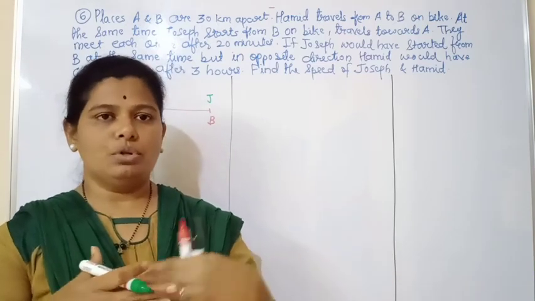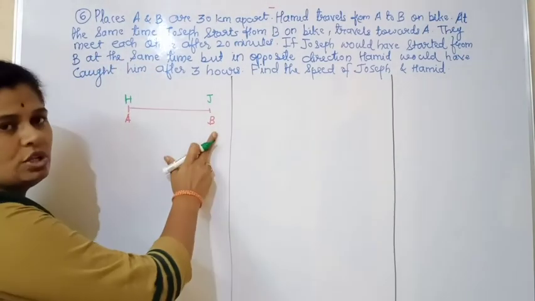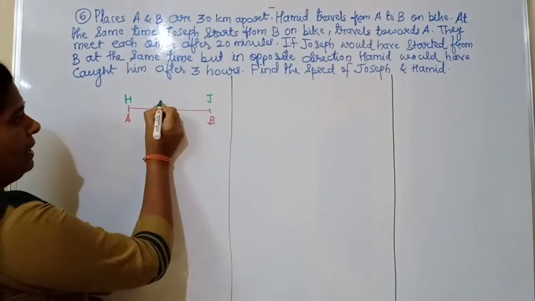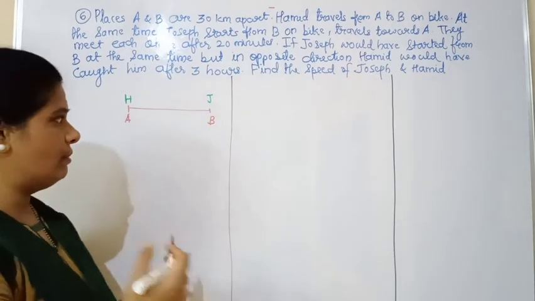Joseph is moving towards point A, Hamid is moving towards point B, and after 20 minutes they meet each other at one point in between.